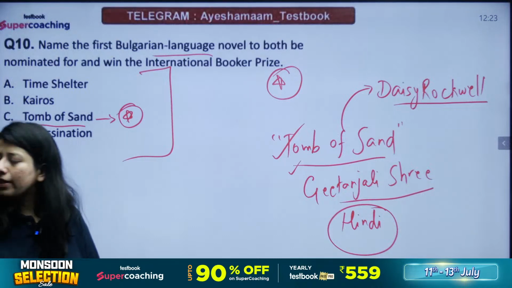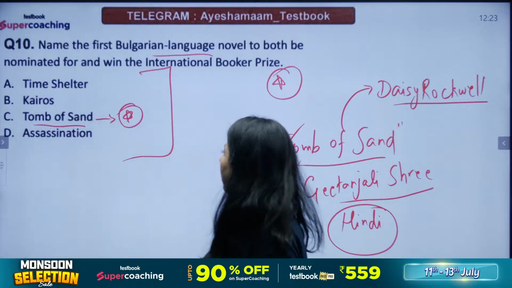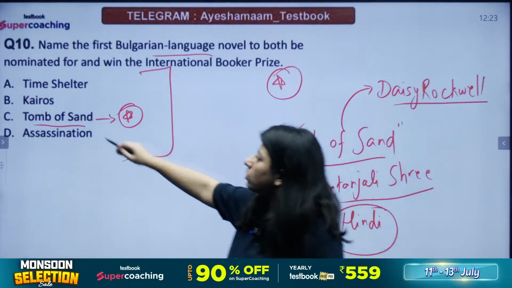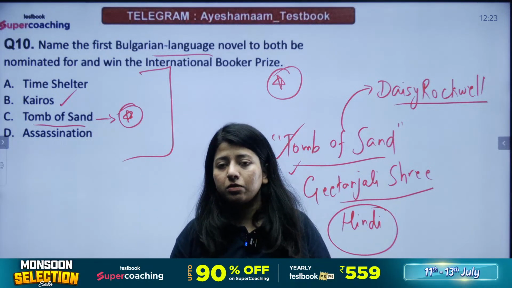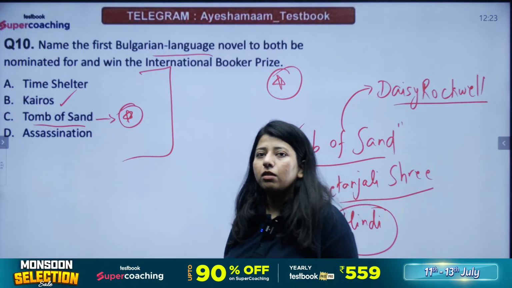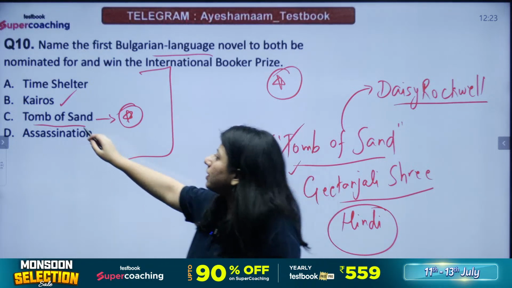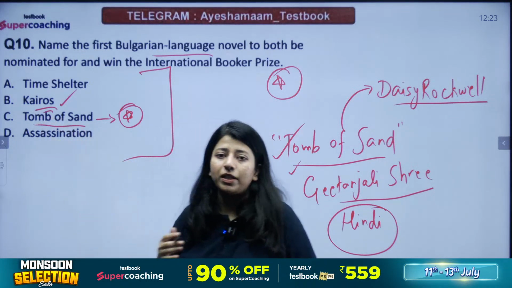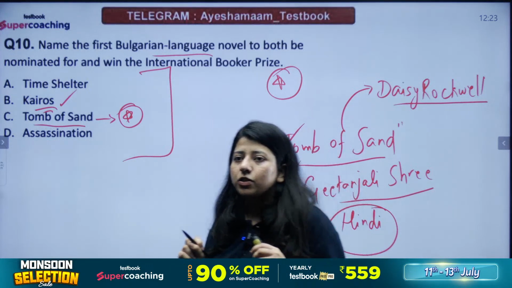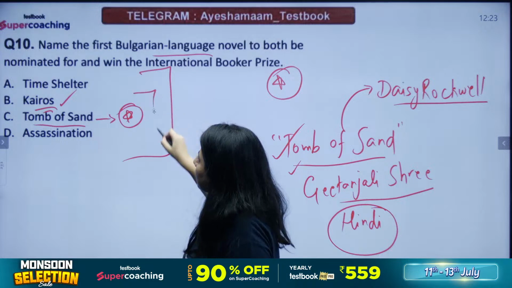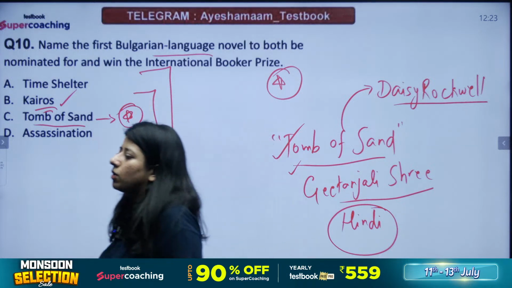Akash says no idea. Tony says the answer could be Kairos. Kairos also won the International Booker. It is this year actually it won the International Booker. It's not a Bulgarian language novel though, but it has won the International Booker. This particular year 2024 का जो International Booker Prize है, that has been awarded to Kairos. हाँ जी. So definitely आपको ये दोनों तो answers नहीं है. आप बताओ A और D, Time Shelter और Assassination.